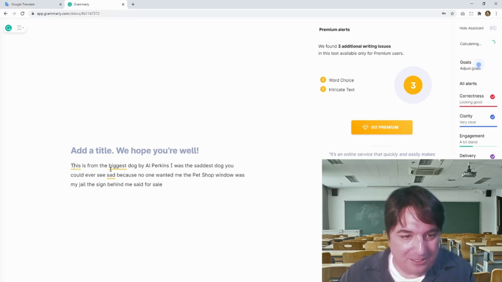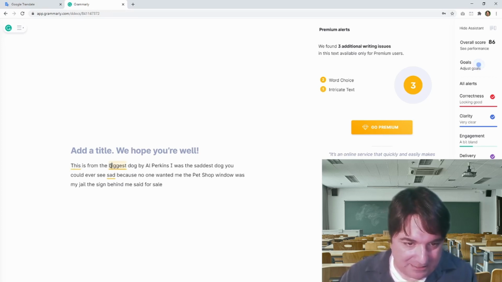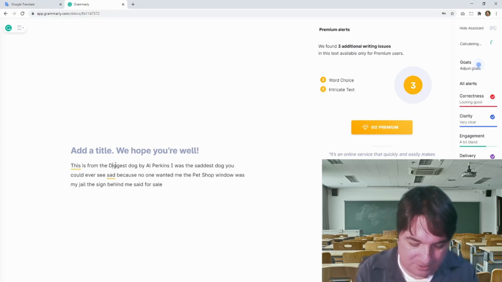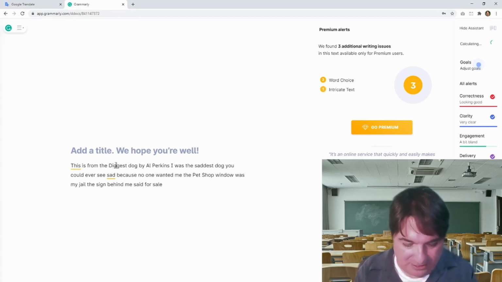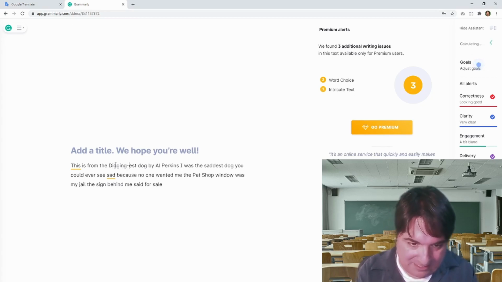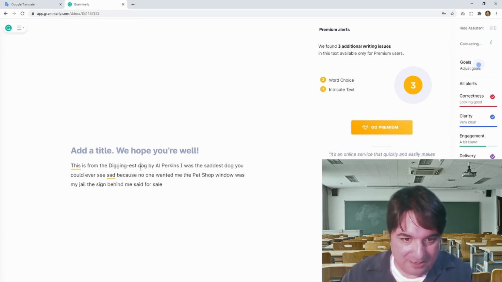So I'm going to change this to, this is from The Diggingest, and then this is part of the book name, D-I-G-G-I-N-G-E-S-T, The Diggingest Dog by Al Perkins, period. And you can see I was the saddest dog you could ever see, sad because no one wanted me.